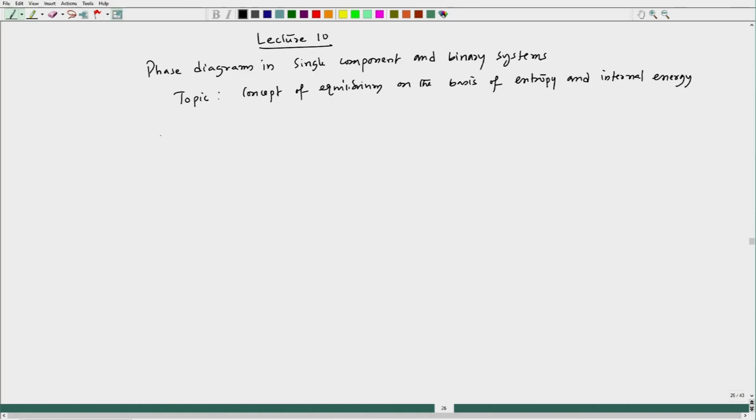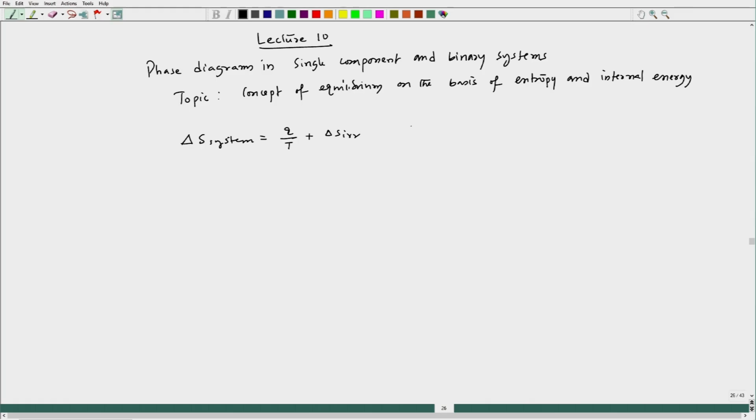We have considered expansion or contraction on the basis of evaporation as well as condensation of vapor, from liquid to vapor or vapor to liquid. We checked that the generic equation becomes del S system equal to Q by T plus del S irreversible.